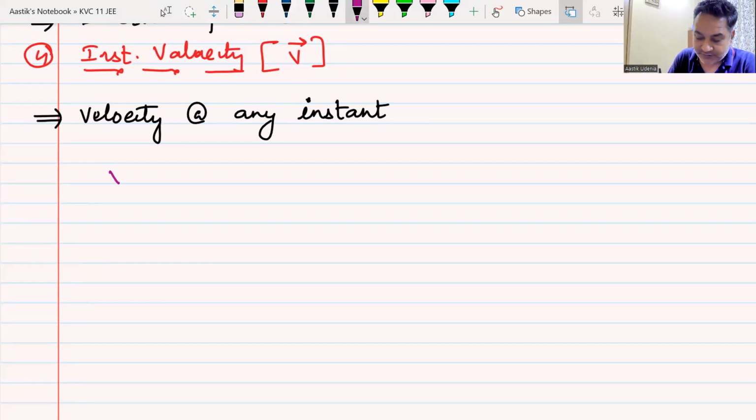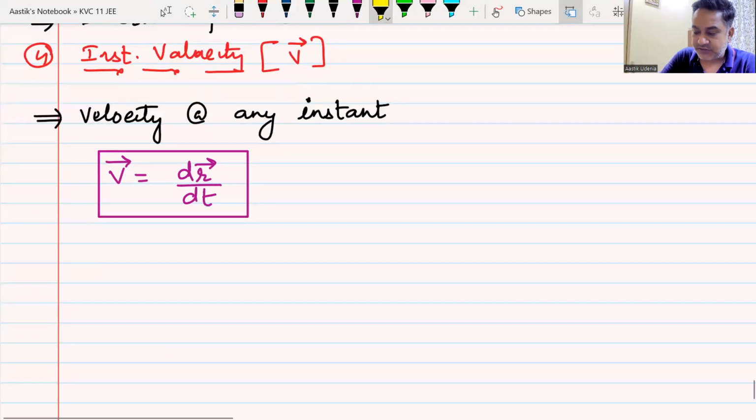Now I will try to derive or write a formula for it. dr vector by dt. That becomes the formula for instantaneous velocity. Do we understand this, my dear friends?